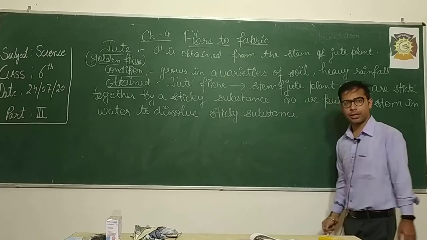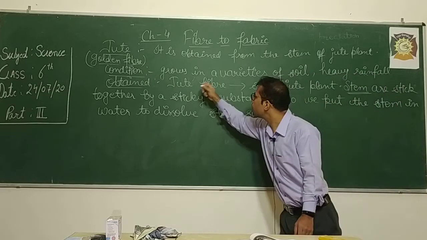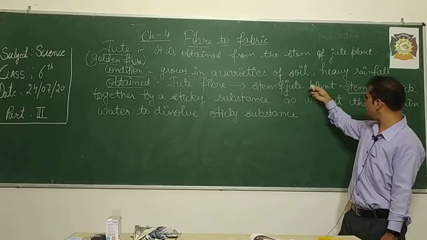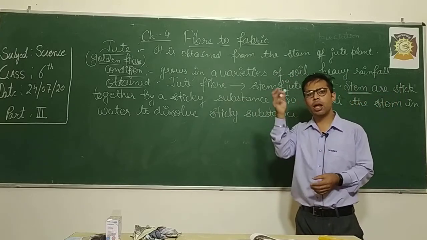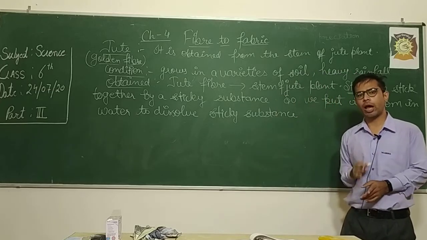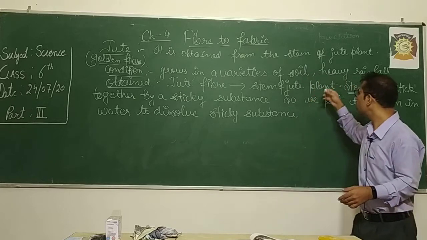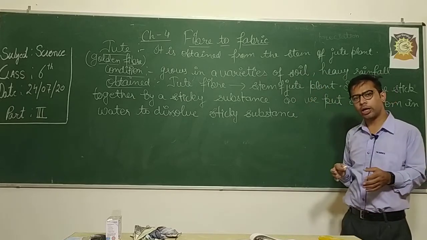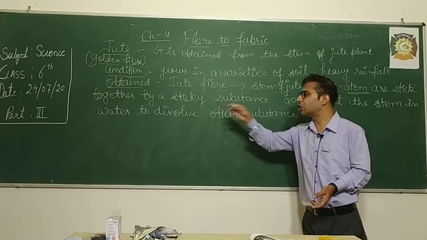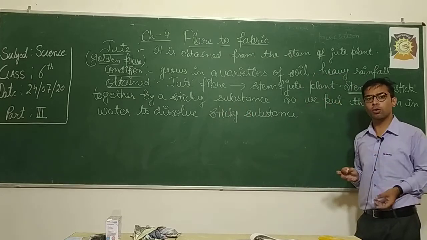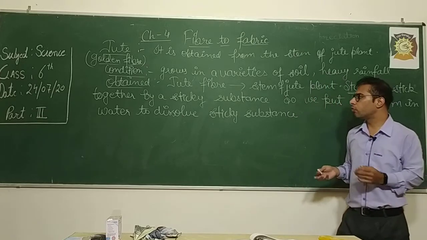So what I write on the board: jute fiber is obtained from the stem of the jute plant. In the jute stem there are many fibers, all stuck to one another as a bundle by a sticky natural glue. This glue holds the fibers together, so we need to remove it.